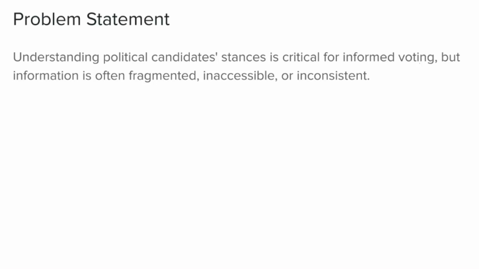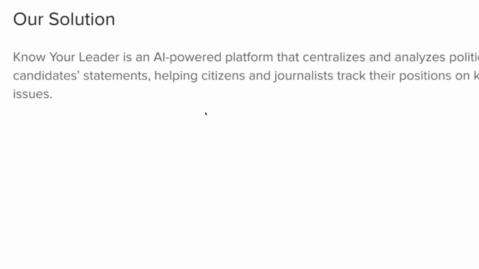So understanding political candidates' stances is critical for informed voting, but information is often fragmented, inaccessible, or inconsistent. Okay, I'm just going to move it myself from here.